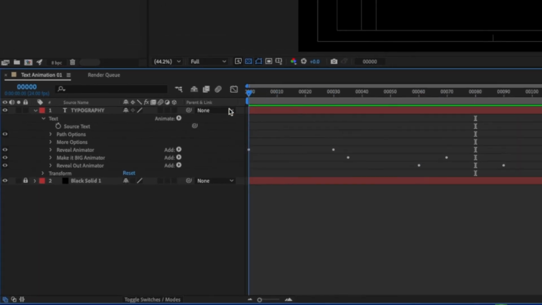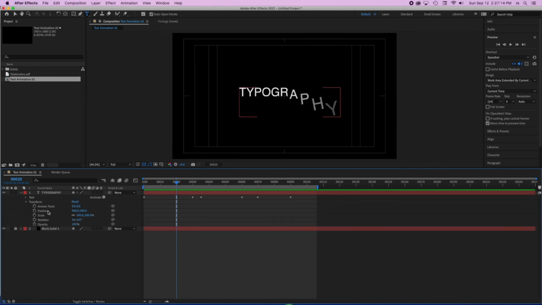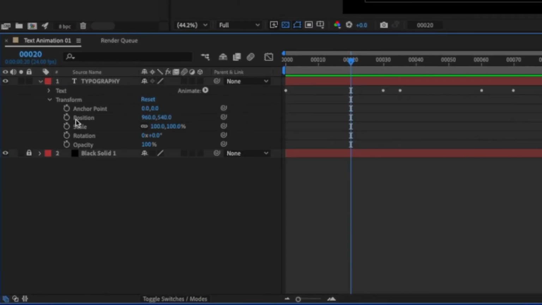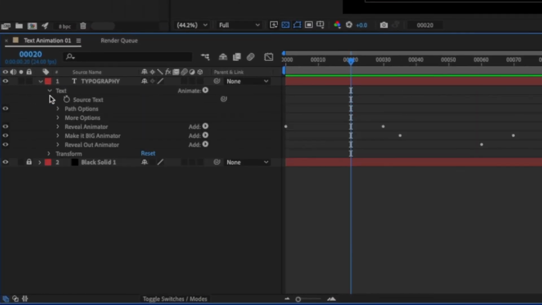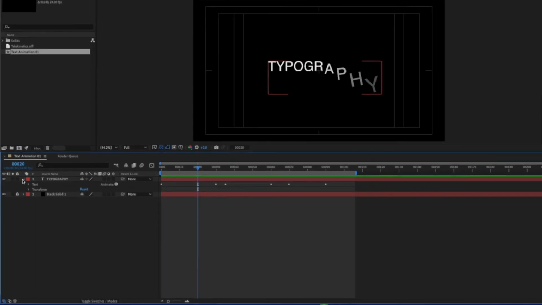Alrighty, so this is basically it. This is the way that you animate type using the animator or the normal transform properties in here. Just keep in mind that these two elements, the transform and the transform inside your animators, are completely different. They're completely separate. Okie dokie.